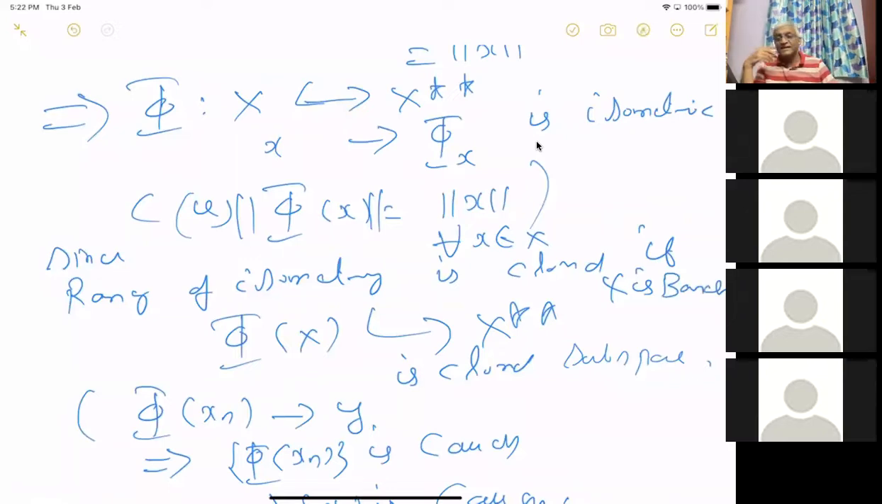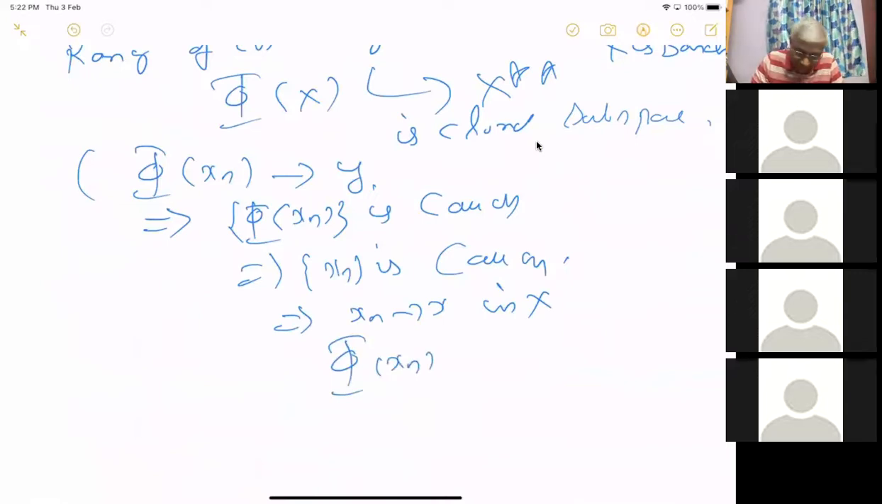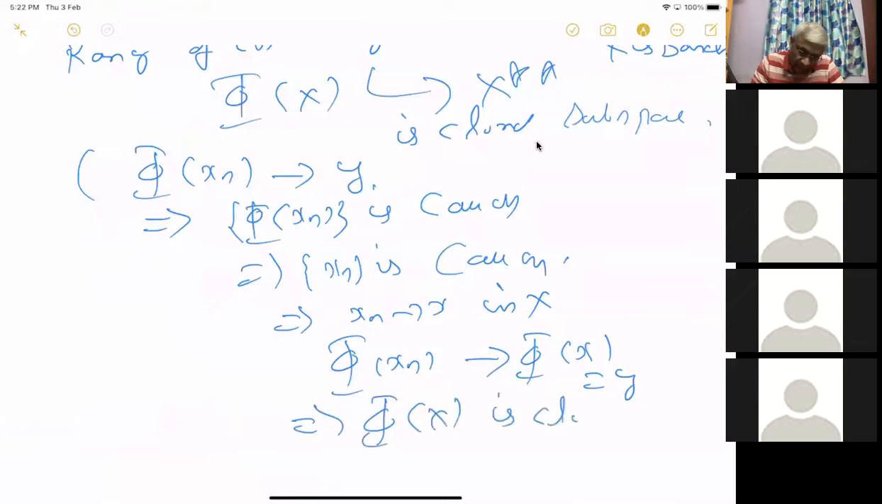I mean, this says that if x is a non-linear space, I will come to that. If x is a Banach space, then phi of x is closed. Xn is Cauchy, so xn converges to x in x. But then since phi is an isometry, phi of xn, I can put this phi xn in the subscript or phi of xn, it's the same thing. Because it's an isometry, this will converge to phi of x, which is equal to y, of course, because phi of xn converges to y. So this implies phi of x is closed if x is Banach.